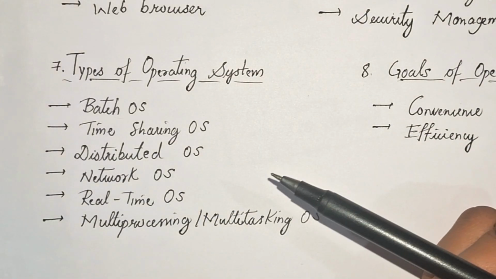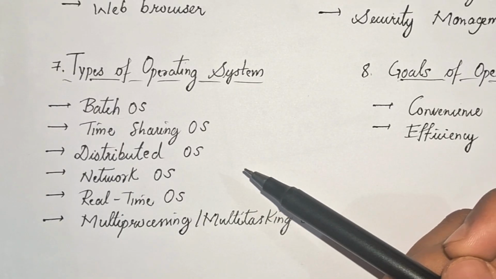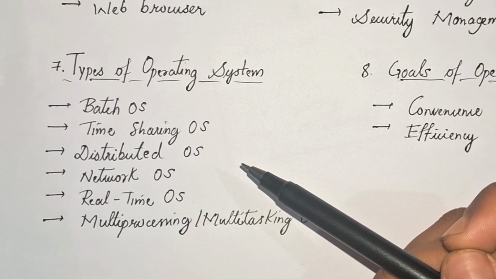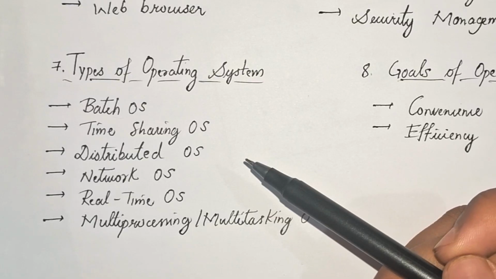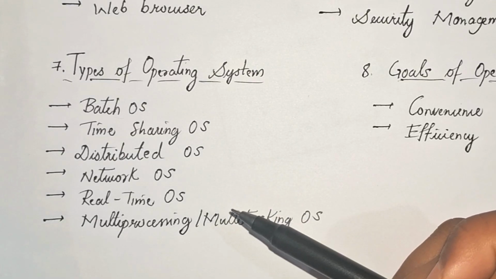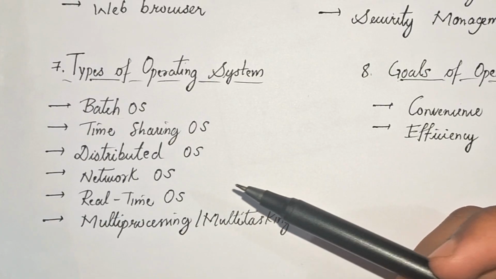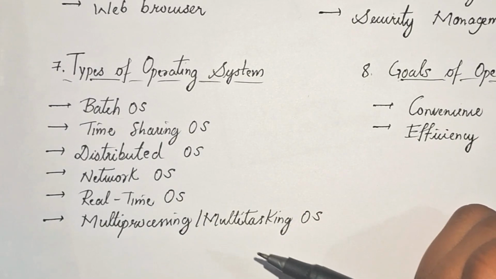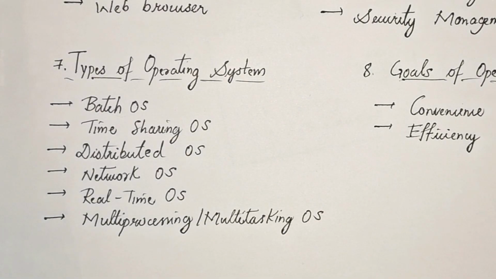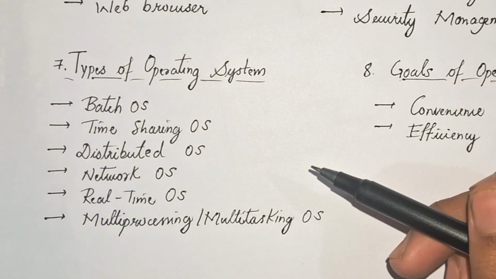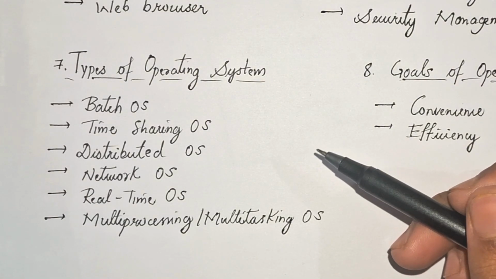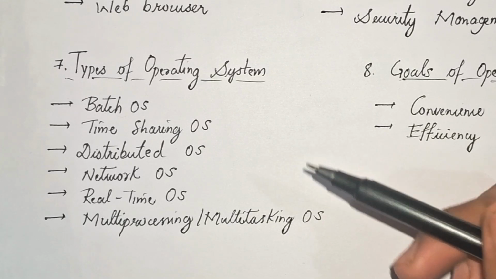Then the distributed operating system connects multiple computers and makes them work as a single system. Resources and tasks are shared among different machines to improve performance and efficiency. Next one is network operating system. Network operating system manages computers connected through a network, such as sharing of files, printers, and other resources between systems becomes possible using this operating system.